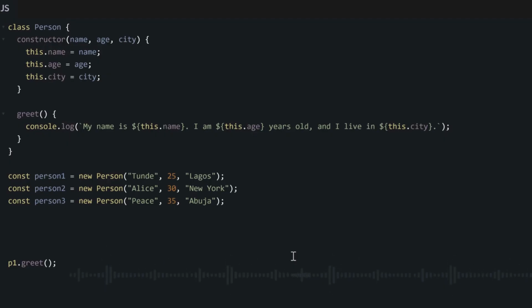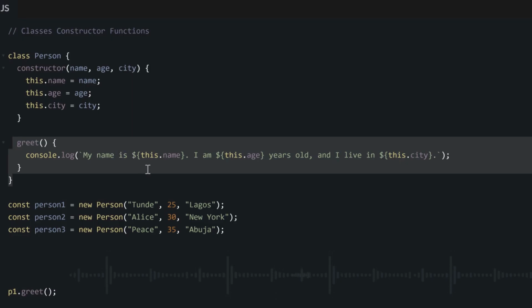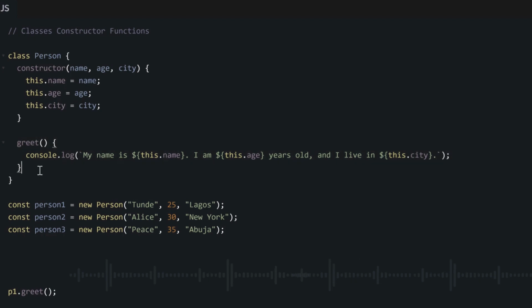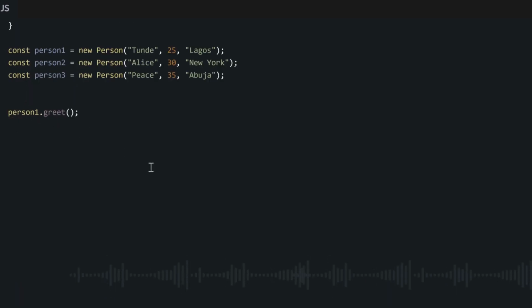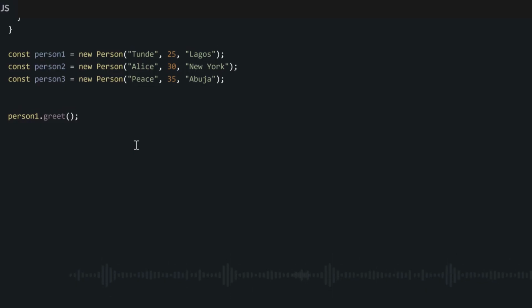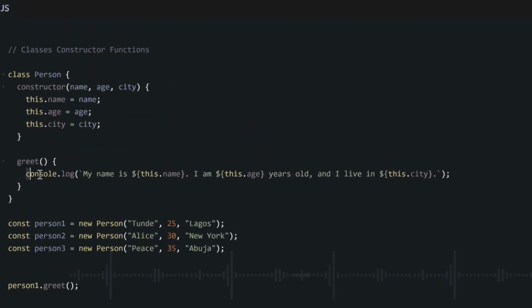And one more thing I want you to notice now is this, our person class. We can have functions inside it. As we take the objects, we can also get functions inside them. So within this one, we now have our function greet. Whenever we create a new object with this constructor function, it will also automatically inherit this function of greet. So we can call this function on this object by saying person1.greet. And what this will do now is it will also log the name of the person.